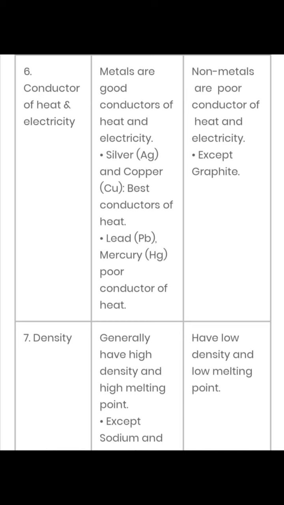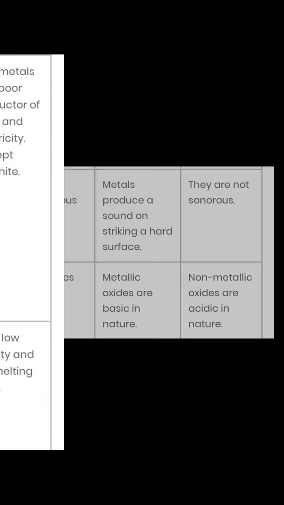Sodium and potassium, on the other hand, have low densities. They are light metals. But generally, metals have high density and high melting points, and non-metals have low density and low melting points.